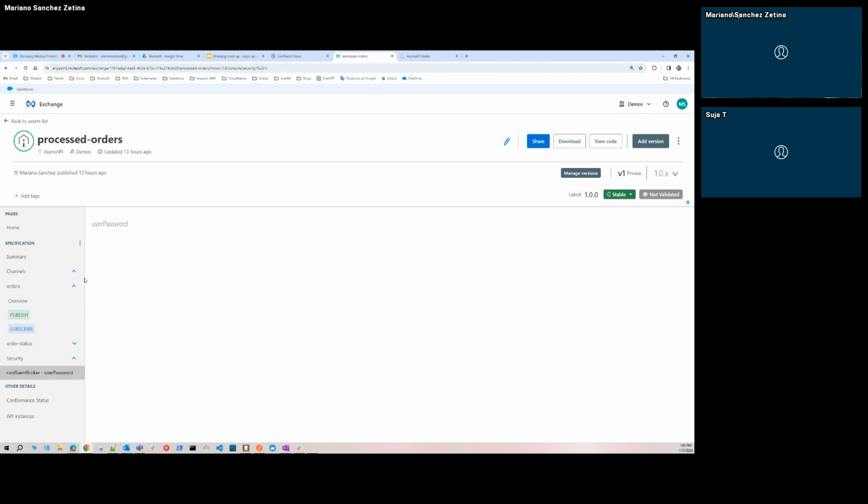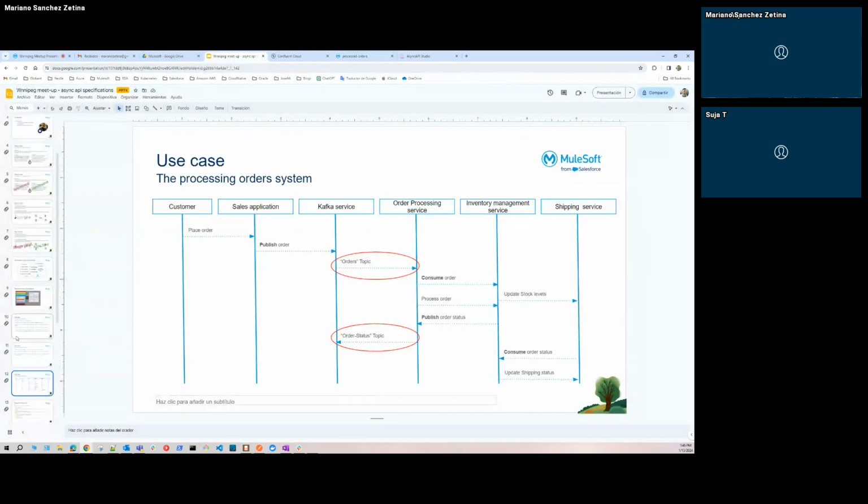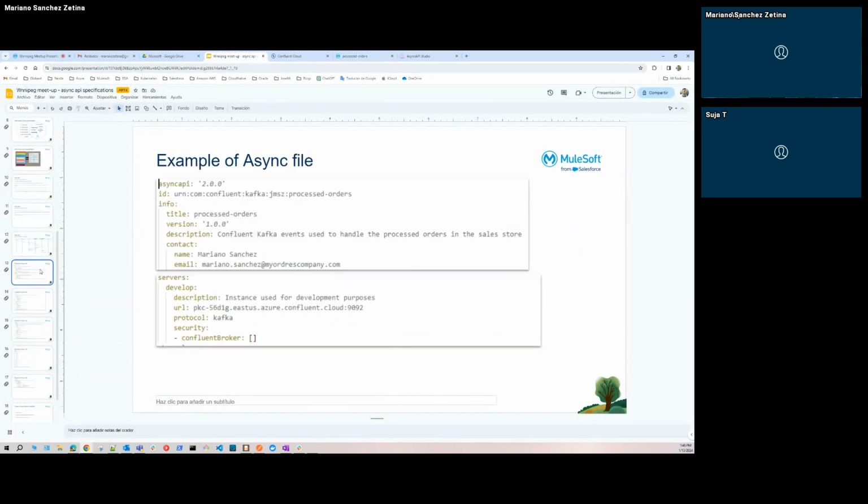Okay, but this is my Async API specification published on Exchange, and because I already published it on Exchange, this is discoverable by all the other teams in the company that want to use this event. So I already explained this.